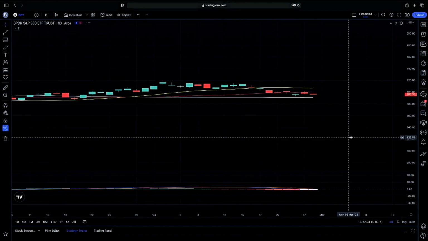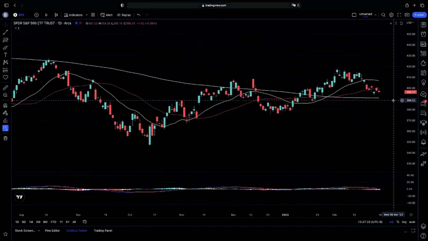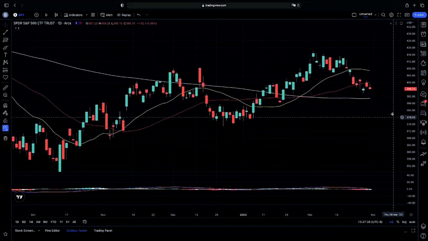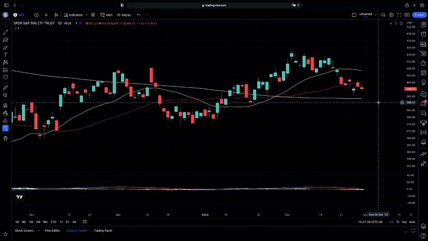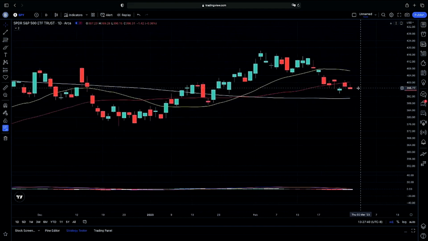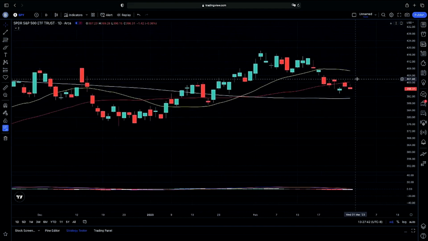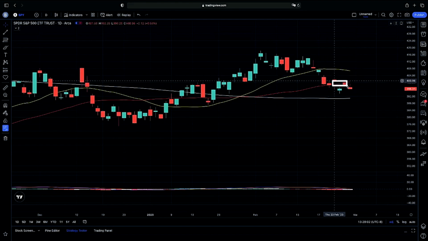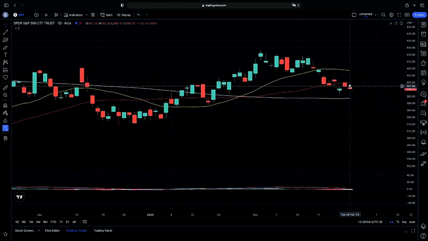And again, to recap on the daily chart, if we continue on lower, we can assume that we could possibly test our 390 level. However, if we do not test 390 and we possibly have a gap higher, then we will be looking for rejections on our 20-day moving average. Unless we do jump above it, then we'll look for that bullish confirmation. But until then, looking for bearish confirmation will be exactly what we're looking out for here. No confirmation on major moves at this point in time. Currently just following through with a rejection on our 50-day moving average. We'll see exactly what happens going into tomorrow.